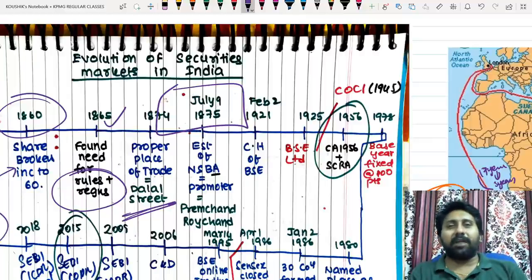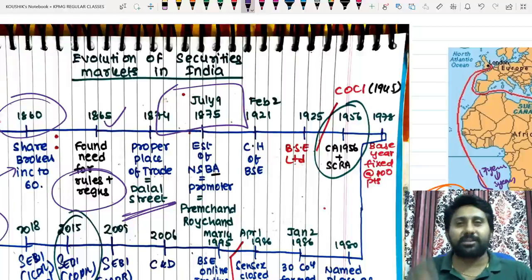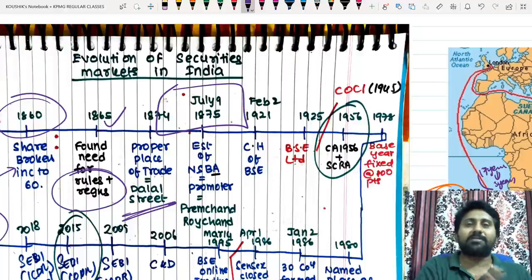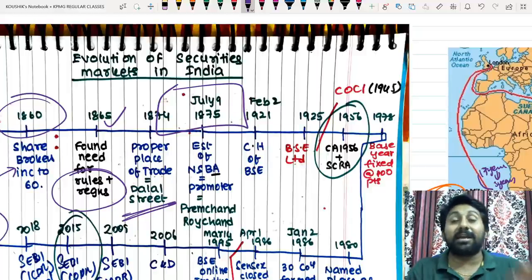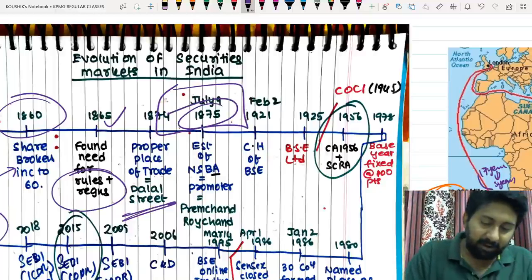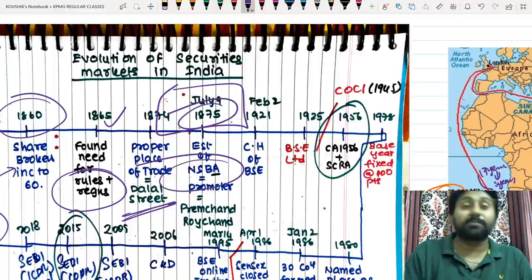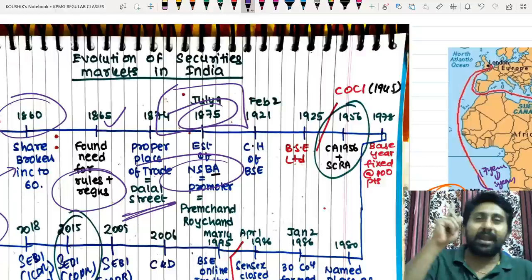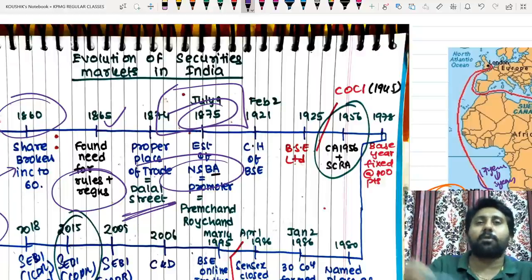At that point of time, they started an association. Whenever we have 10 people with us, we start some association, don't we? This association is a traders association. In 1875, the NSBA was established. What is NSBA? Native Share and Stockbrokers Association.